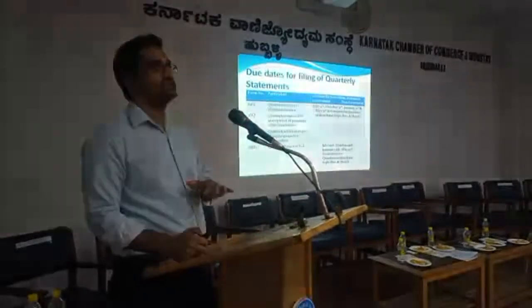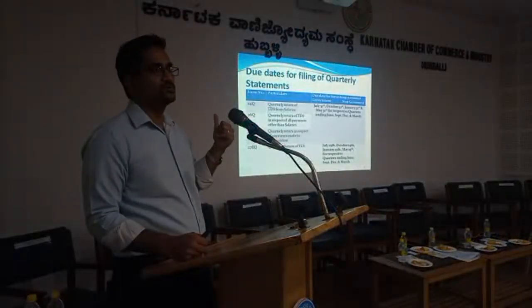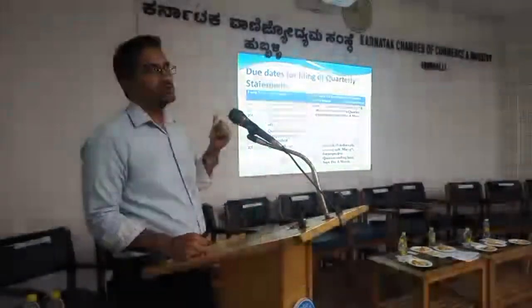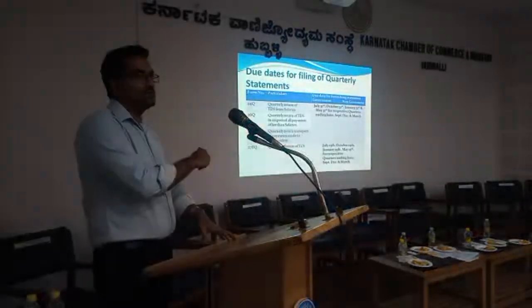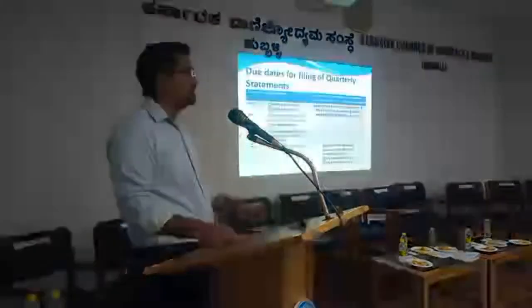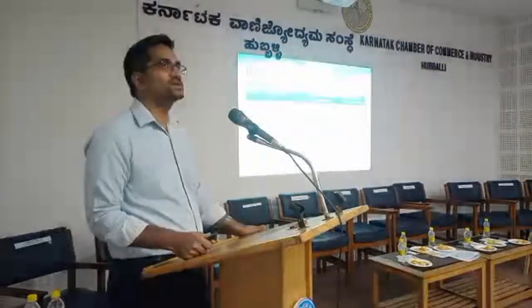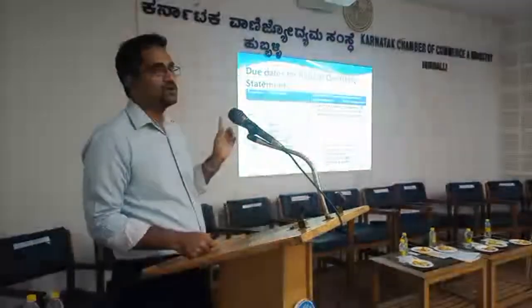And one has to ensure that right statements are filed while complying with TDS provisions. The important statements are 24Q, 26Q, 27Q and 27EQ. 24Q has to be filed when there is a deduction under salary. 26Q has to be filed when there is a TDS deduction other than the salary. And 27Q will be applicable when you are paying to any non-residents. So this has to be complied. Whenever you are paying to non-residents, you have to file under 27Q, not under 26Q or 24Q.